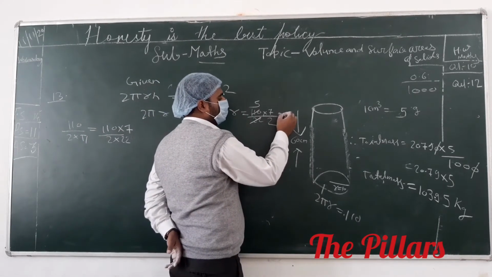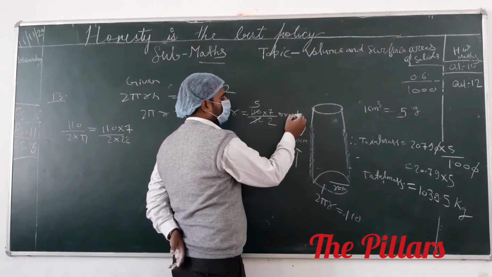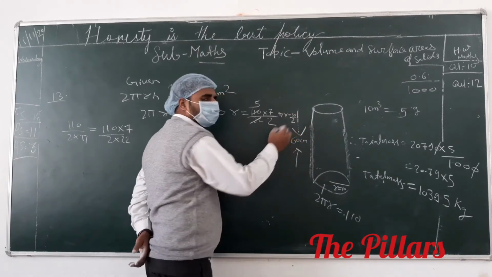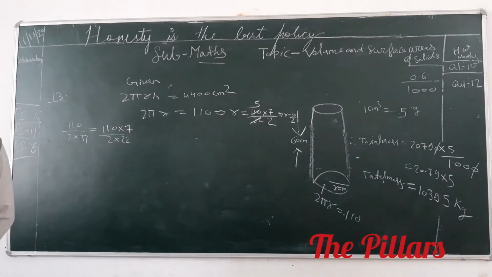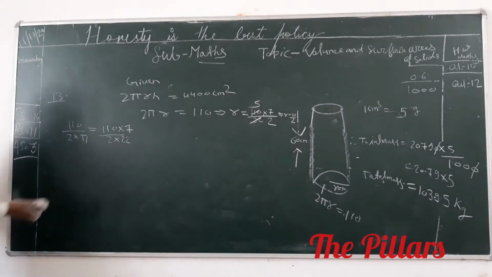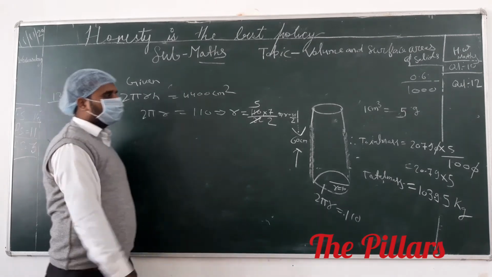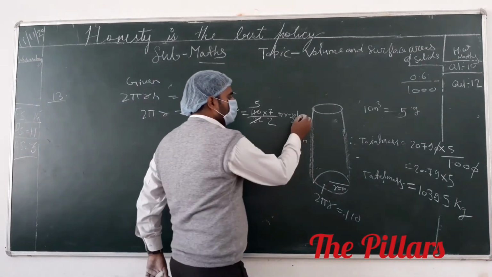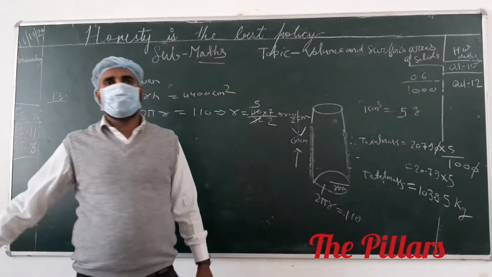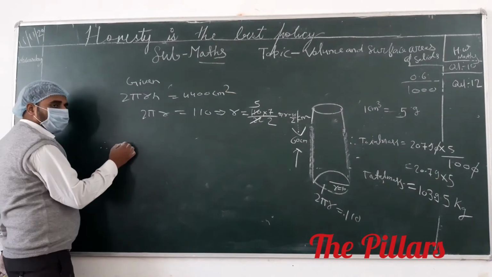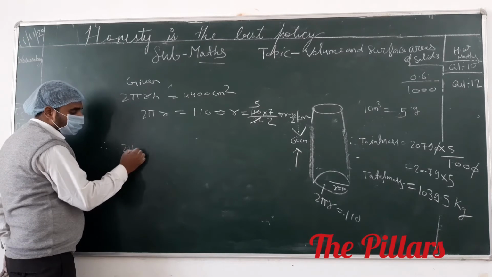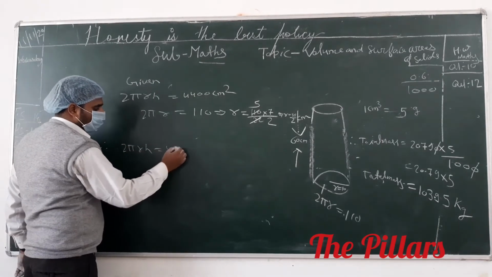This implies that the value of r equals 35 by 2. Don't write 17.5. If you mention 17.5, there is a difficulty in the calculation. The value of r is 35 by 2 centimeter. Clear? Any problem? No sir. Okay. Therefore 2 pi r h is given as 4400.